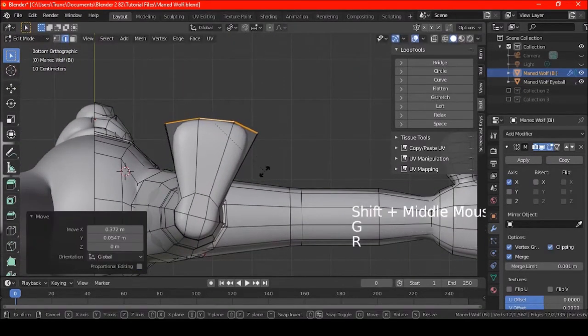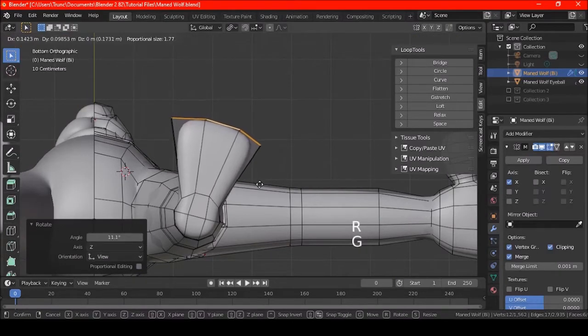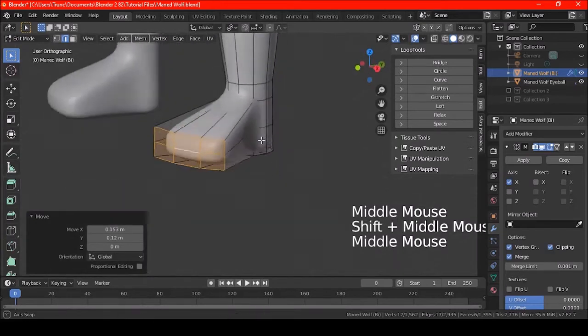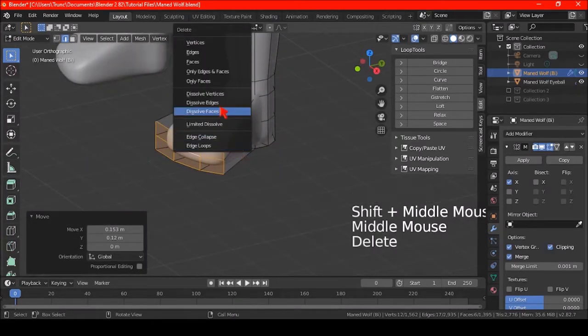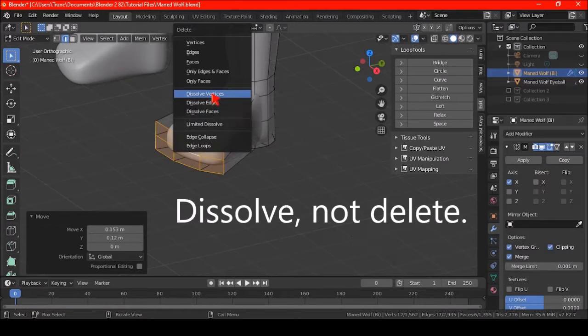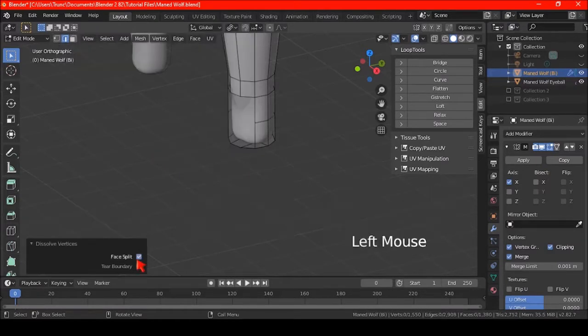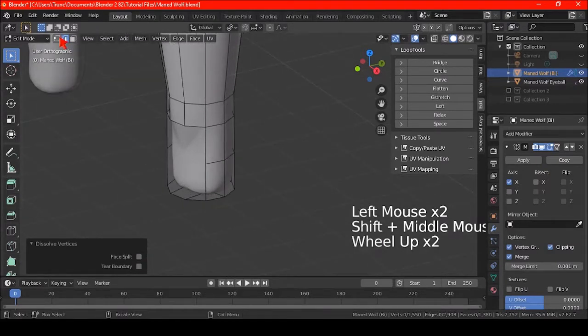So let's do this, rotate some, and let's see. Or I can just do this. Let me actually delete these. Well, these are the vertices. Okay, I thought I'd do something.